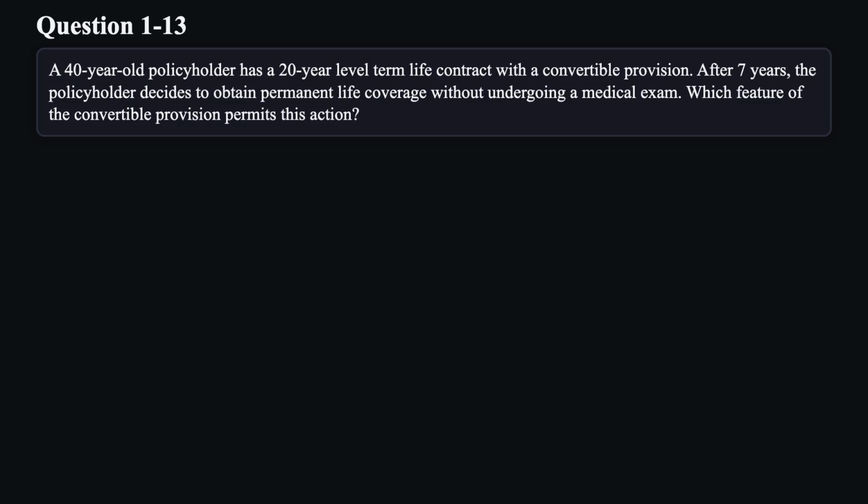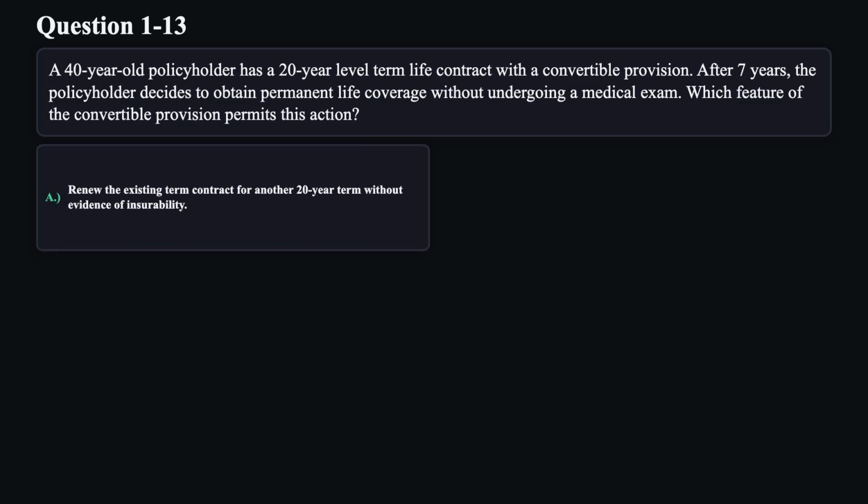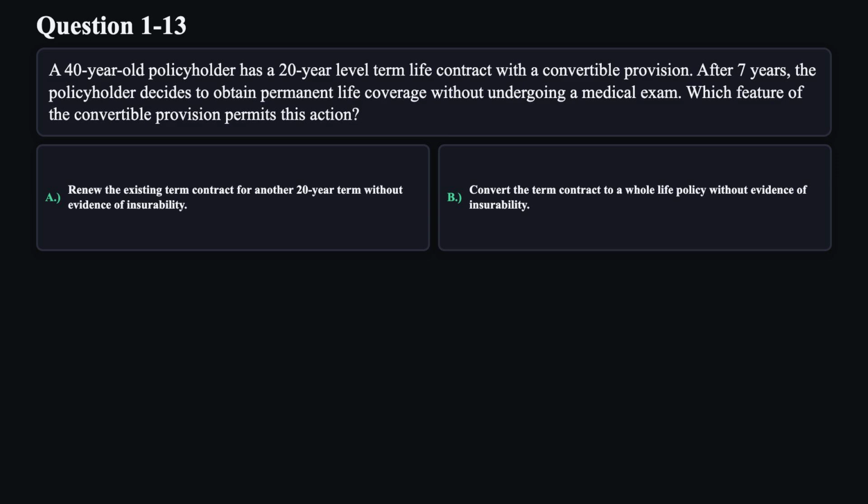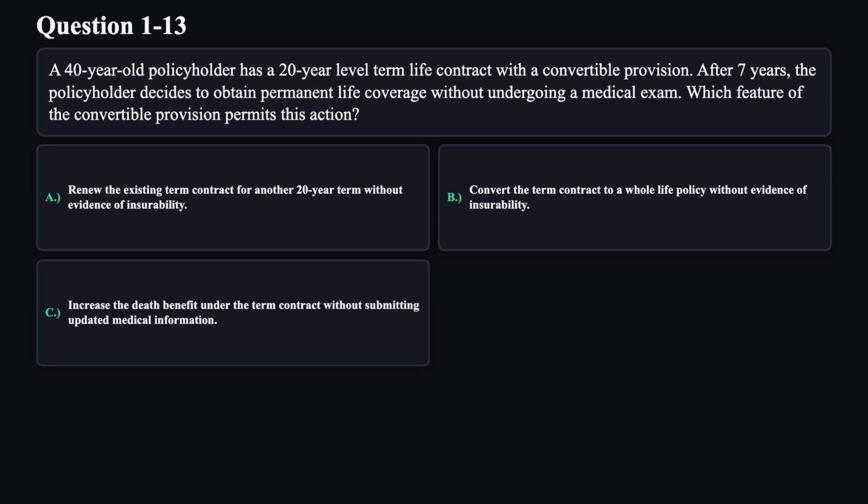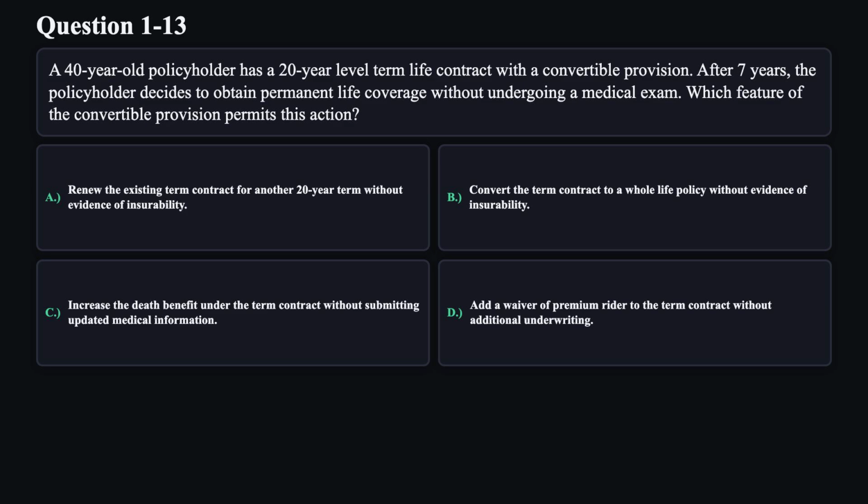After 7 years, the policyholder decides to obtain permanent life coverage without undergoing a medical exam. Which feature of the convertible provision permits this action? A. Renew the existing term contract for another 20-year term without evidence of insurability. B. Convert the term contract to a whole life policy without evidence of insurability. C. Increase the death benefit under the term contract without submitting updated medical information. D. Add a waiver of premium rider to the term contract without additional underwriting.